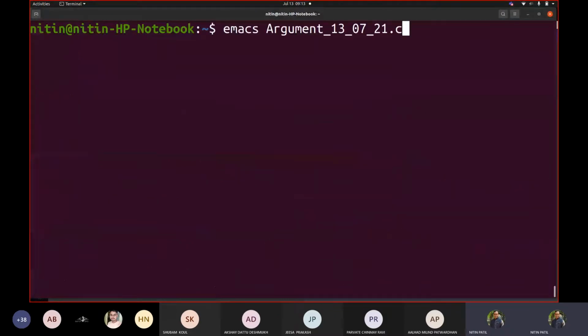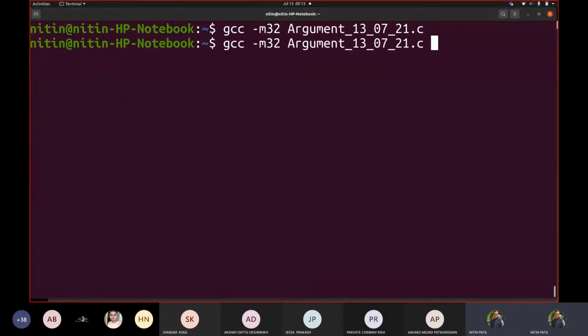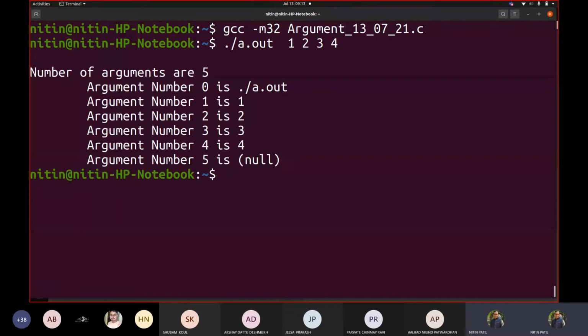Okay, now let us compile this. Let us execute. Number of arguments are 5. First argument, number 0, is ./a.out. Argument number 1 is 1, 2 is 2, 3 is 3, 4 is 4. So we had 5 here, correct?